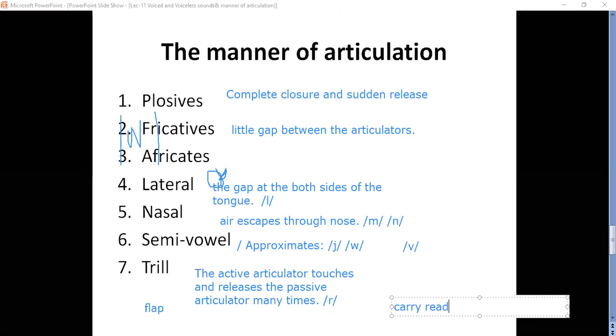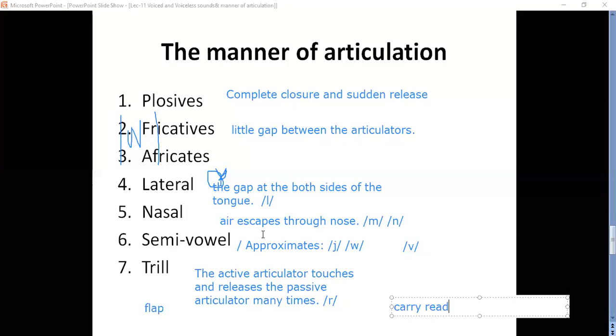But for trill, without touching many times, it is not easy to pronounce. To pronounce trill, it has to touch many times, then it is another type of articulation. Now here see, it is complete closure. For fricative, very little gap. For lateral, both sides of the tongue are gapped. For nasal, air escapes through the nose.